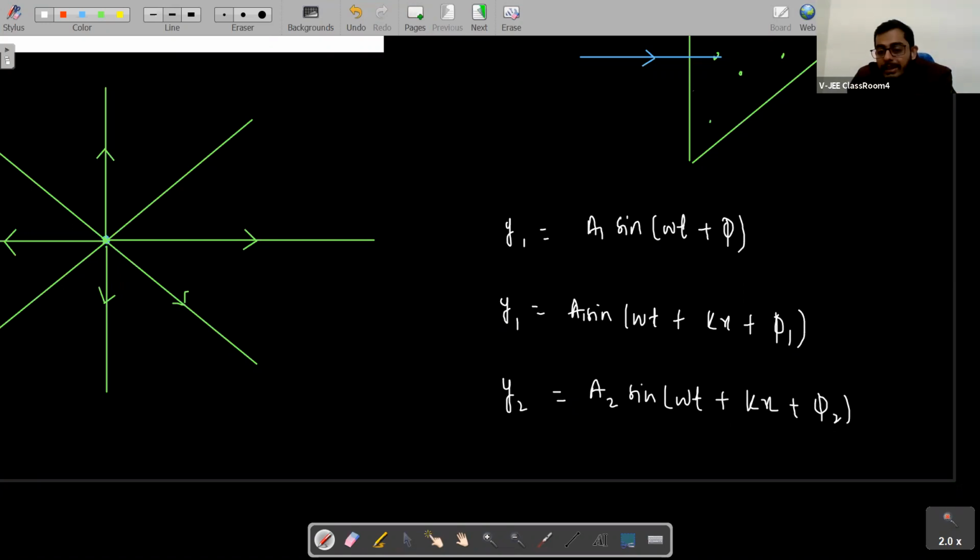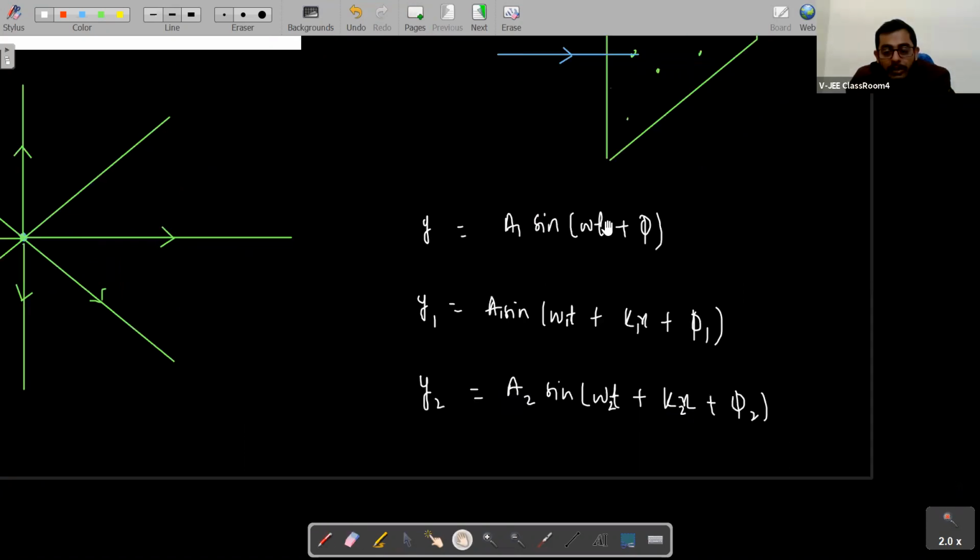So these are two waves. Let us differentiate their omegas also: omega 1, k1, omega 2, k2. Students, you must have studied about these waves in your 11th grade, right? The y written first is the equation of a simple harmonic motion, and these two are waves.